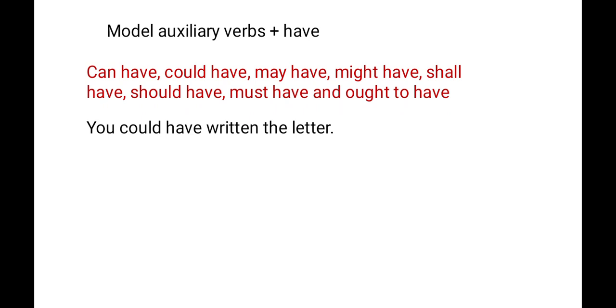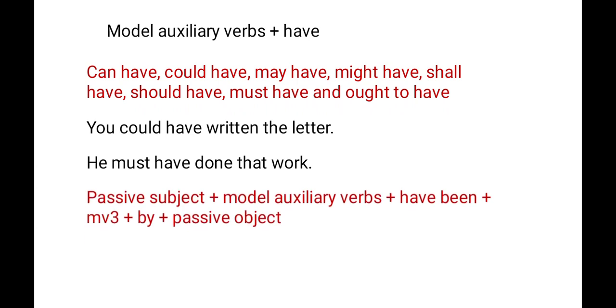You could. You is the subject here. Could have is the verb here. Then written is the main verb. Then the letter. Clear? So, suppose you find this type of sentence, or he must have done that work. Here also must is the auxiliary verb and have is also there. Clear? So how can you change these sentences into passive voice?